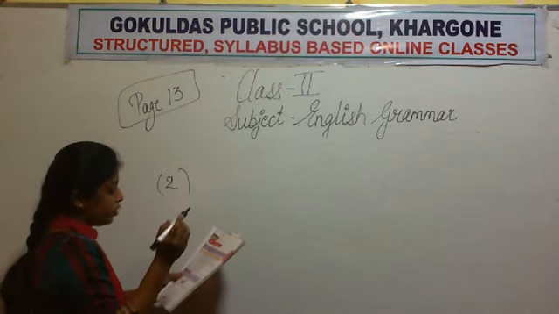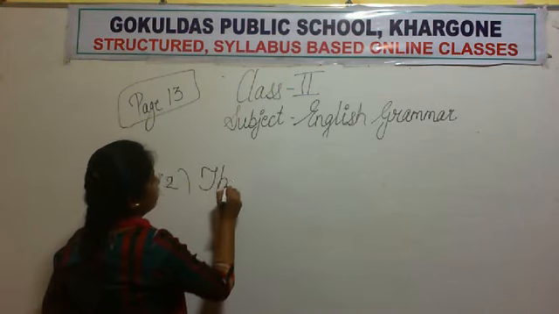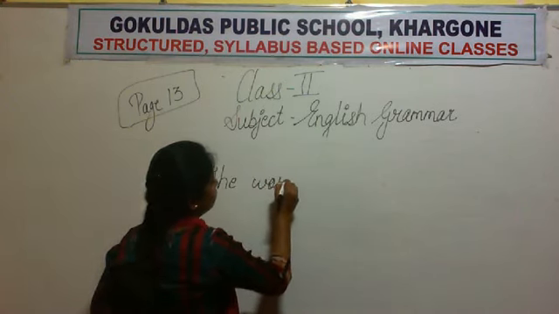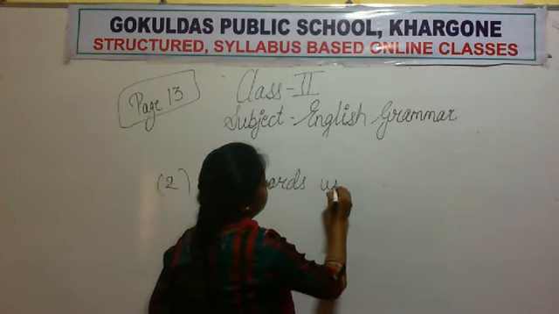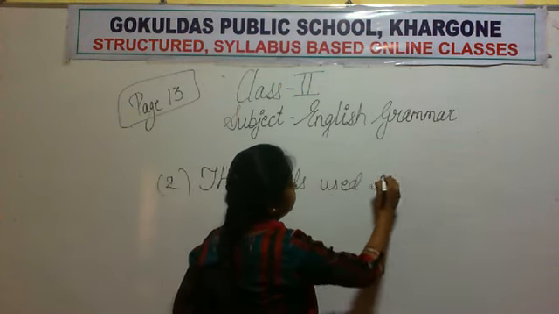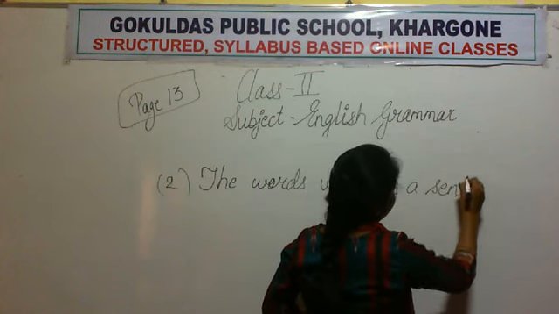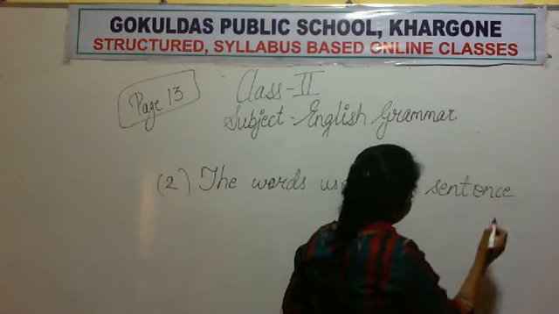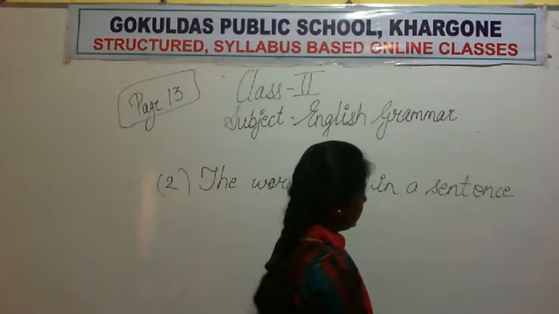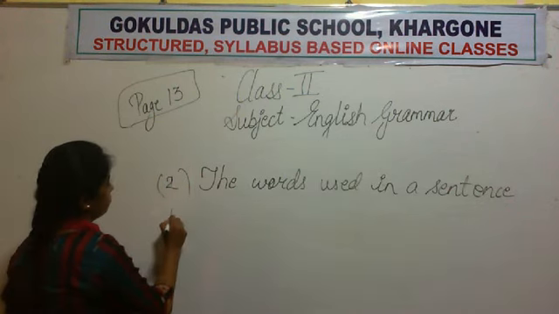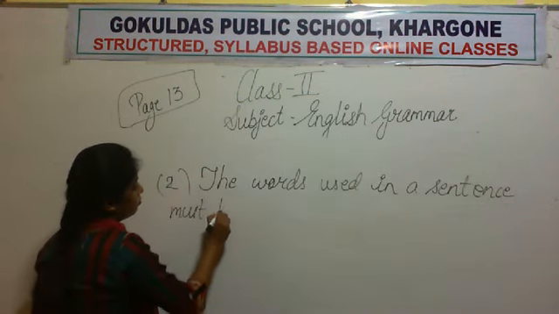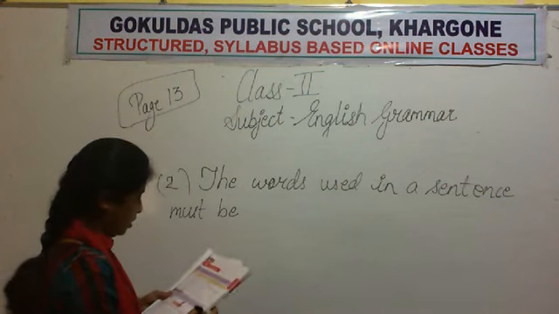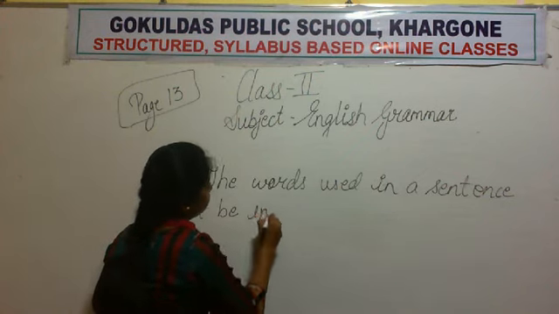That the words used in the sentence must be in their proper order.